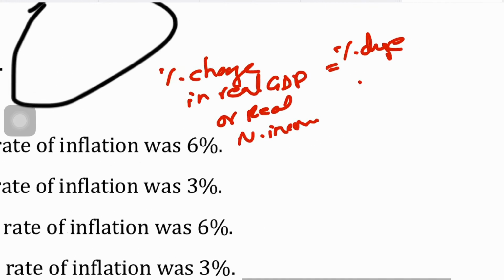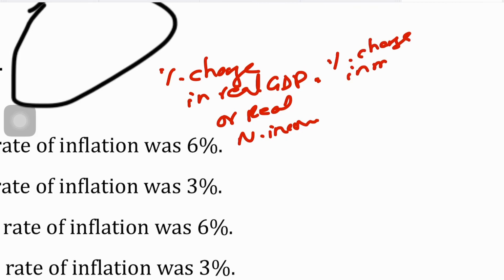Okay, so let me write it neatly. Sorry guys, your percentage change in real GDP equals your percentage change in your money income minus your inflation rate. Inflation rate is simply the percentage change in the CPI, that is your price index.